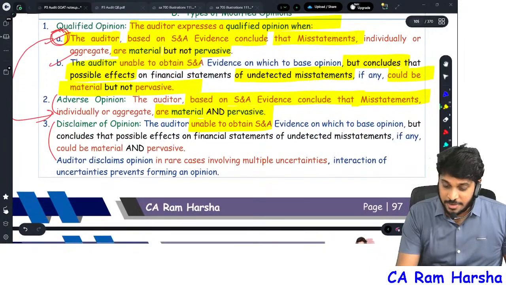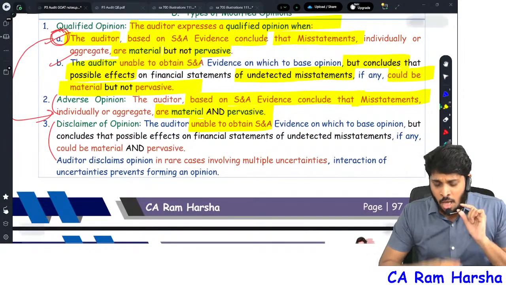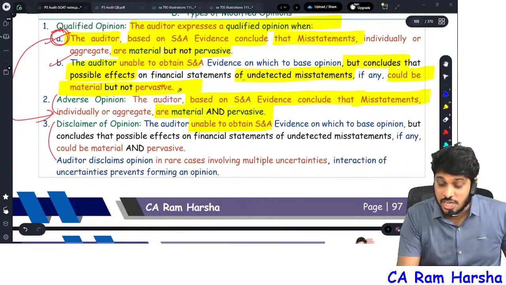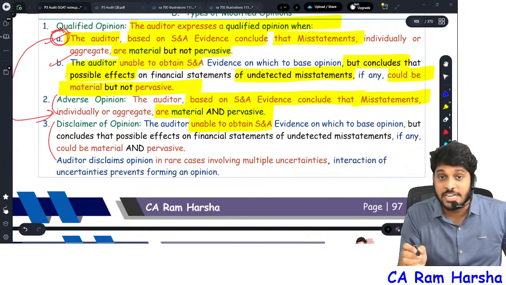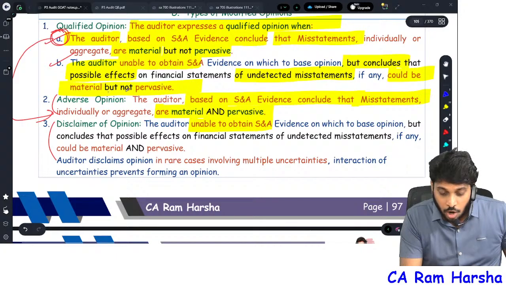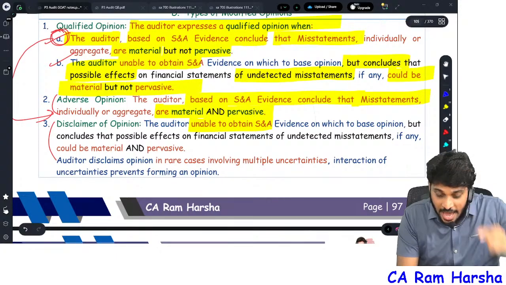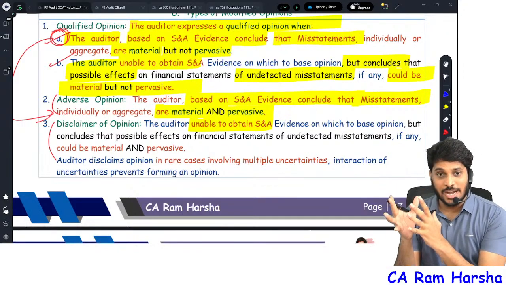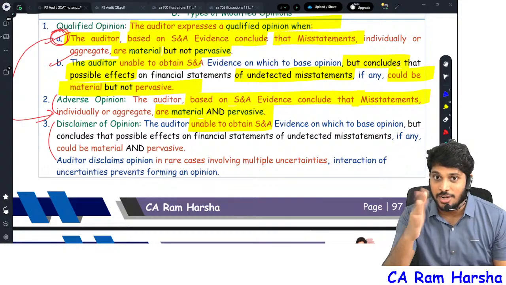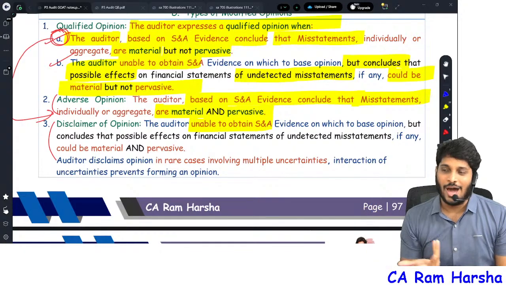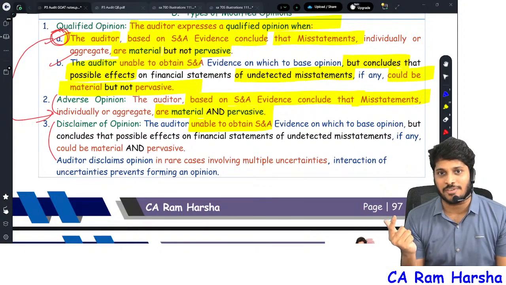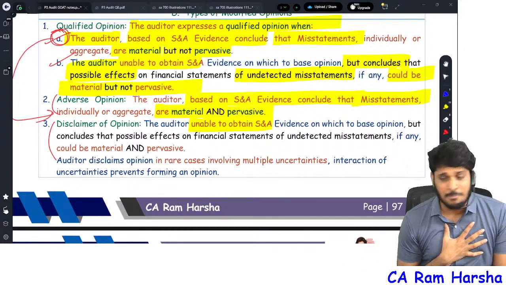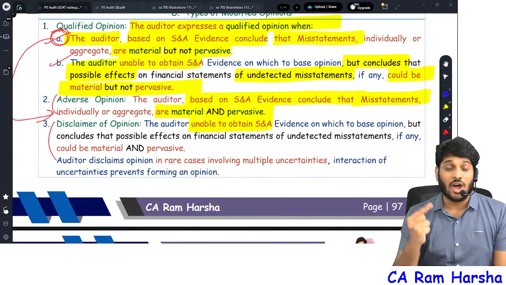Sir, I am unable to obtain evidence, sir. Generally unable to obtain evidence. Just now we saw, unable to obtain evidence, and the possible effect on financials of undetected misstatements could be material but not pervasive. Then qualified. What if instead of the word 'but not', the word 'and' is there? Then it is a disclaimer of opinion. If a major item, a substantial item, I am not getting evidence in the balance sheet, how can I give an opinion on whether the balance sheet is true and fair? How can I give an opinion? It's impossible for me to give an opinion. I will not give an opinion.